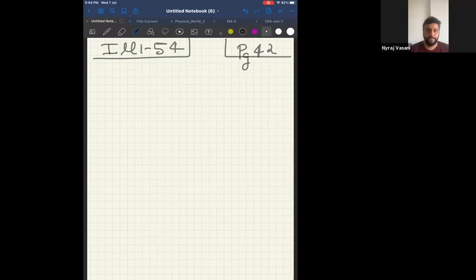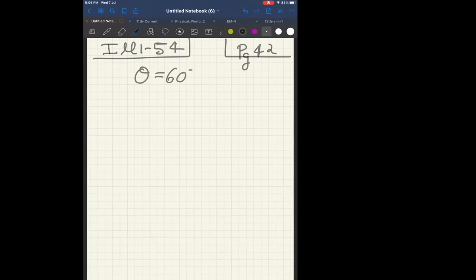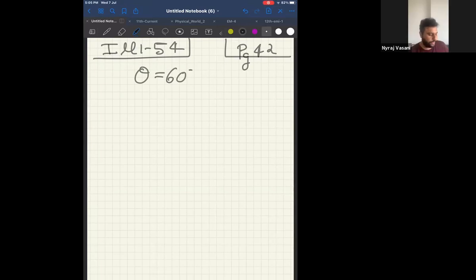Got it, all of you? Okay. Now let me read the question. An aeroplane takes off at an angle of 60 degree with the horizontal. Therefore, can I say it takes off at an angle of 60 degree with the horizontal? Correct? If the velocity of the plane is 200 kilometer per hour, calculate the horizontal and vertical component of velocity.